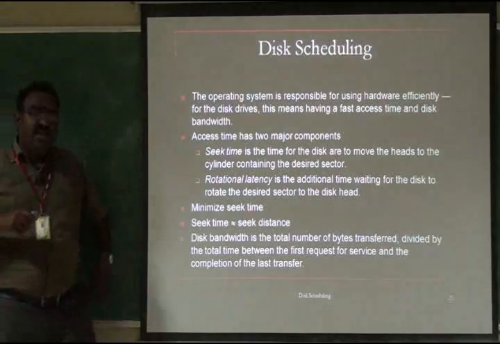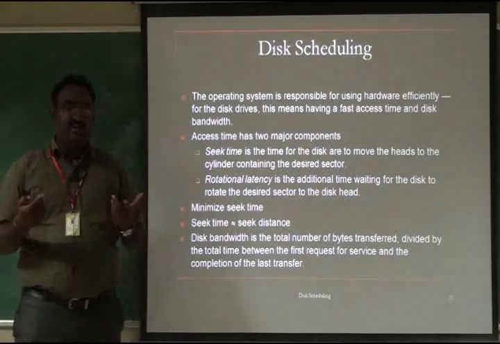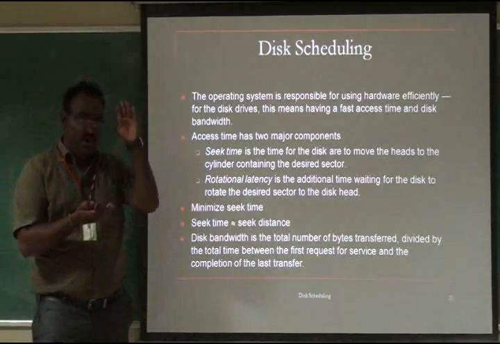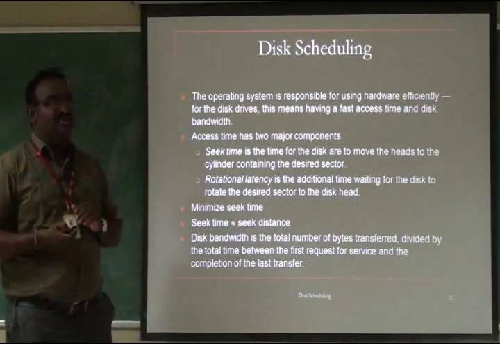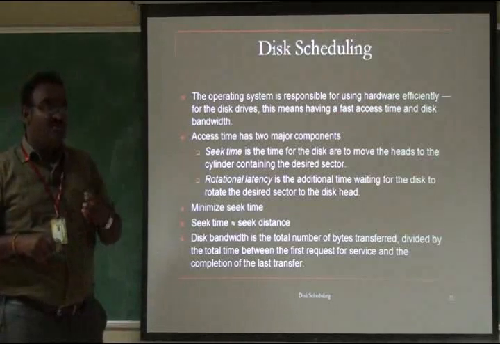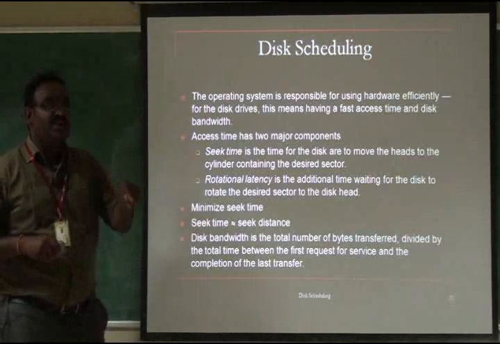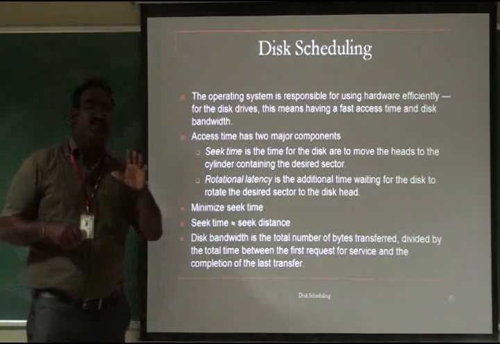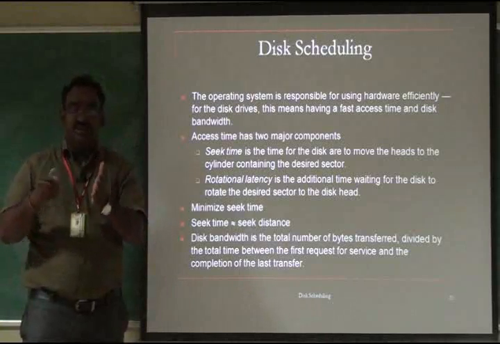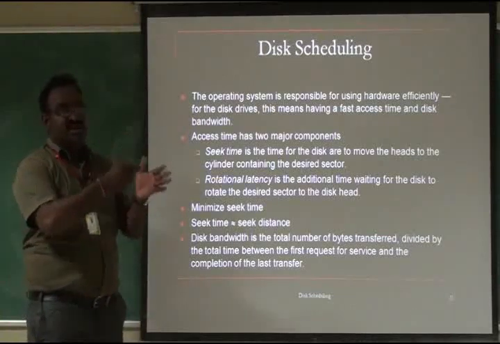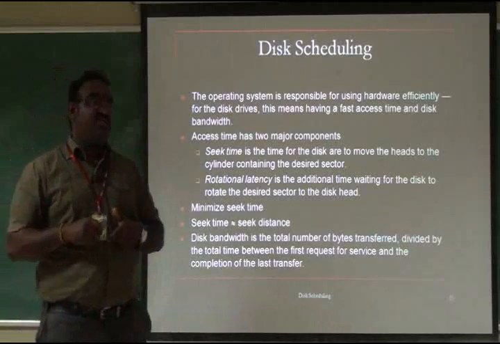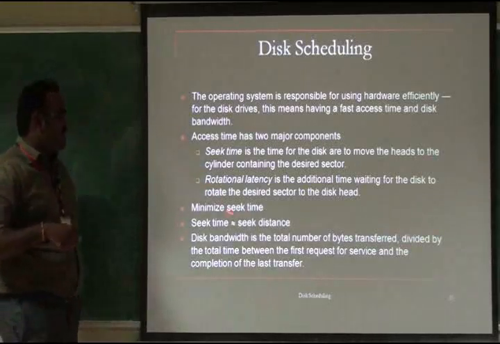What is rotational latency? Additional time is needed to go to the particular sector to get the value. Only then will the head read or write the value of that sector. So access time consists of seek time, finding the data in the particular sector and cylinder, plus rotational latency. There are a number of sectors, and one sector has the corresponding data. The additional time needed for the head to reach the sector for reading and writing is called rotational latency.